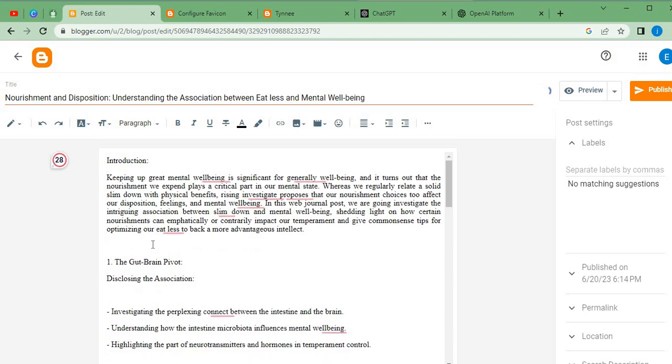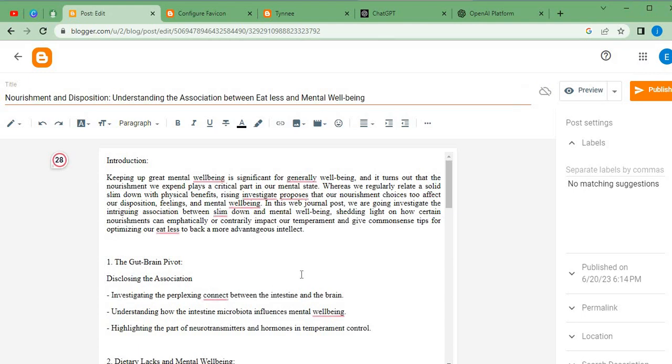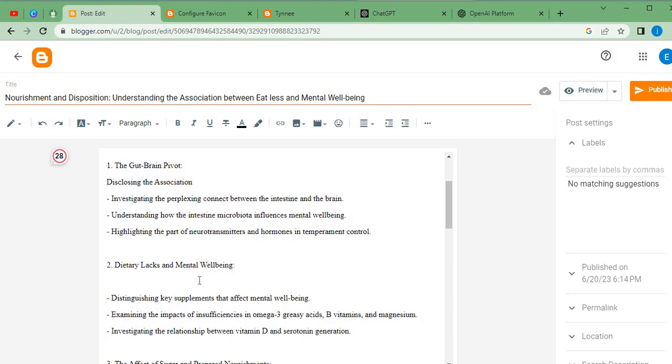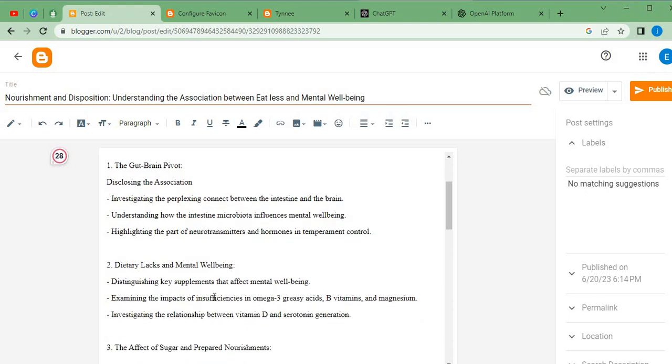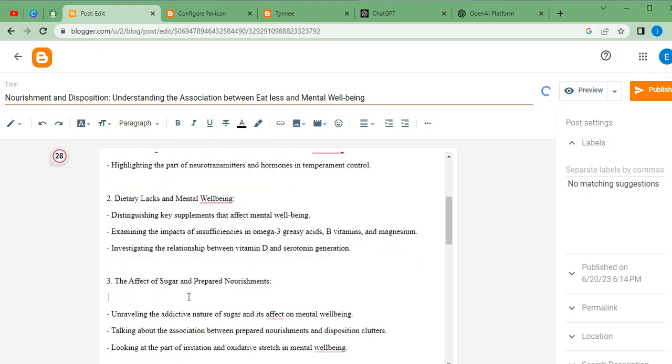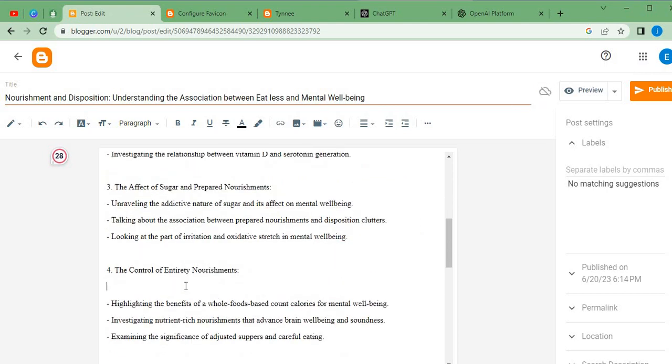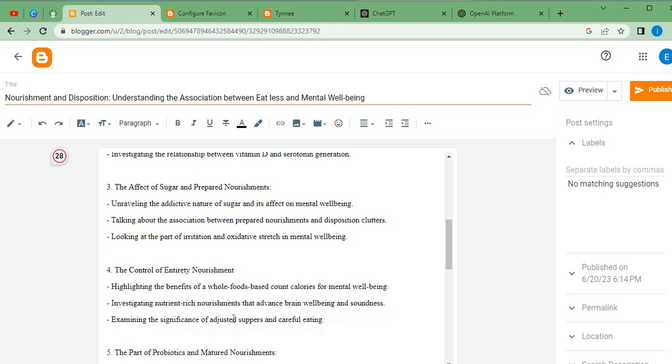Here is where we are going to attach our image, and I will be showing you guys how you can easily get a free royalty image. You can use Pexels, you can use Pixabay, you can use Square, there are so numerous ones that we can use. But the one we're going to be using for this tutorial is the Pexels. So we need to delete these and make some adjustment, and that is what I'm trying to do right now.